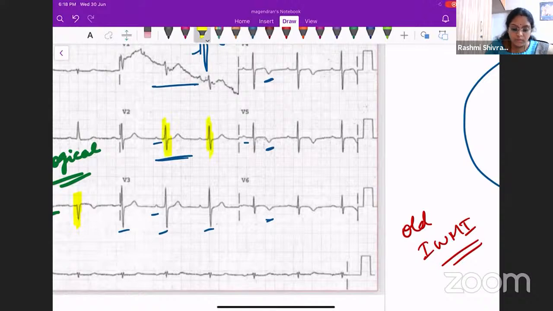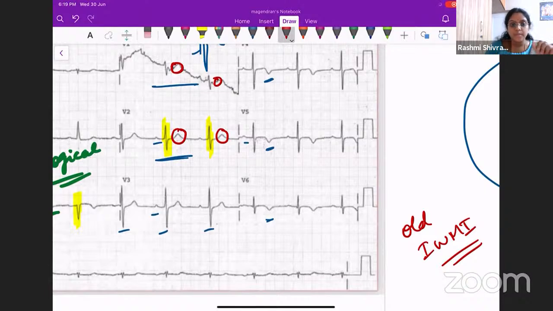It happens in V2. This is because of the leftward axis, because of the extreme axis deviation, that is the deviation of the axis towards the left side. This early transition is because of the axis deviation, but it is not because of the posterior wall MI. You can see here the T wave is completely normal in V1 and V2. So what does this mean? This means that there is no ischemic pattern. Is it not? So this patient does not have a posterior wall MI.